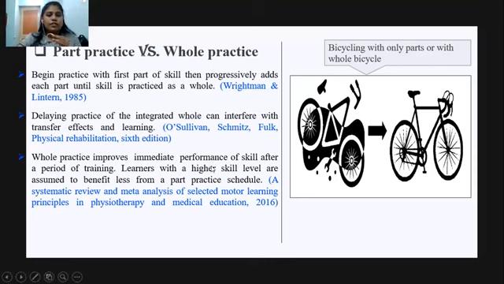Here there is one systematic review, in which the authors conclude that whole practice improves immediate performance of the skill after a period of training. Learners with a higher skill level are assumed to benefit less from a part practice schedule. So whole practice is superior to part practice.